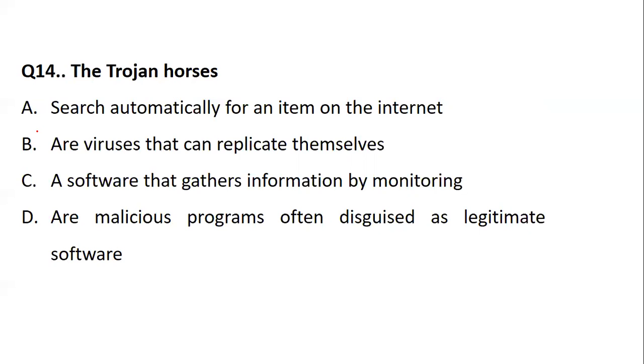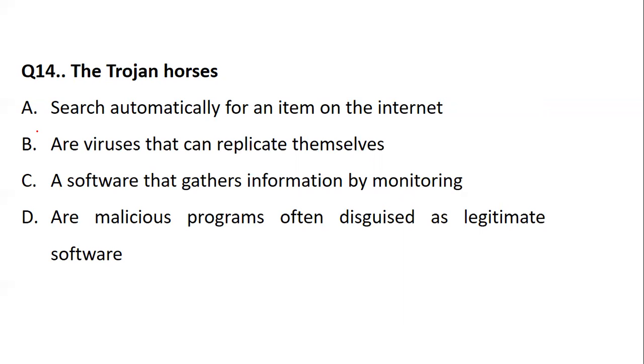You can read the options once again and go for the right answer from the given A, B, C, or D.